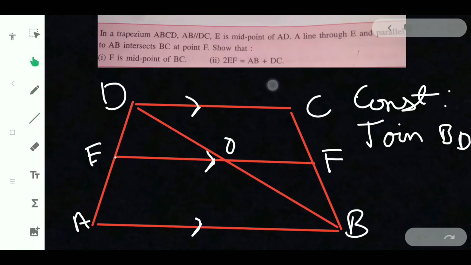That's all we have proved. So the first part we have done with. The second part is given: prove that 2EF is equal to AB plus DC. That we need to prove. You know E is a midpoint, O is midpoint and F is midpoint, as we have just proved. So EO will be equal to half of AB by midpoint theorem in this triangle.